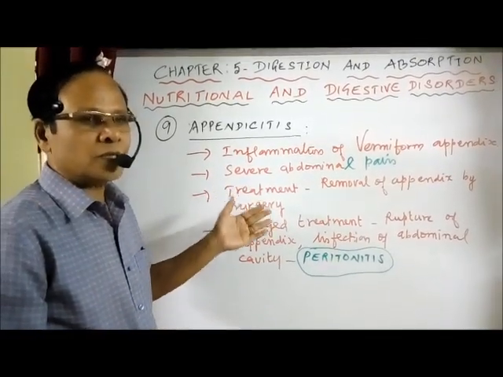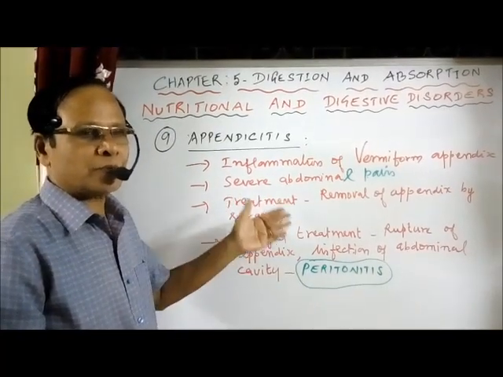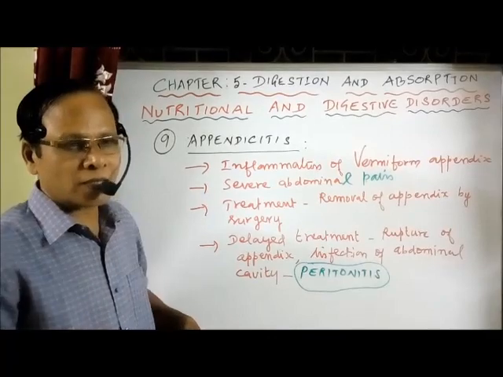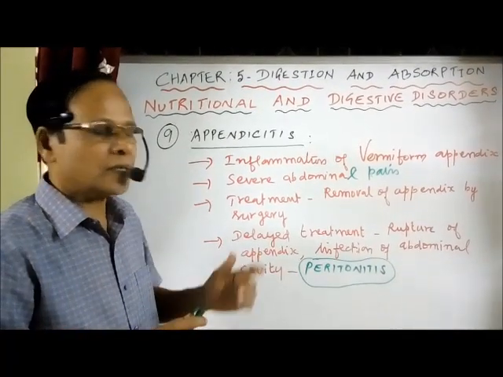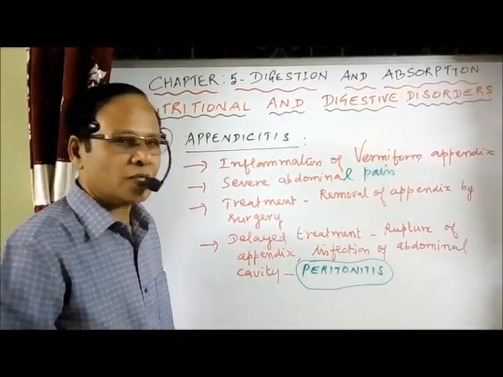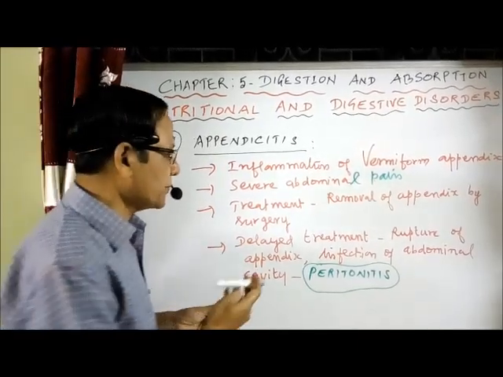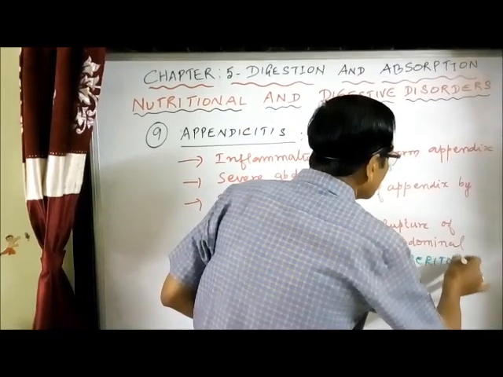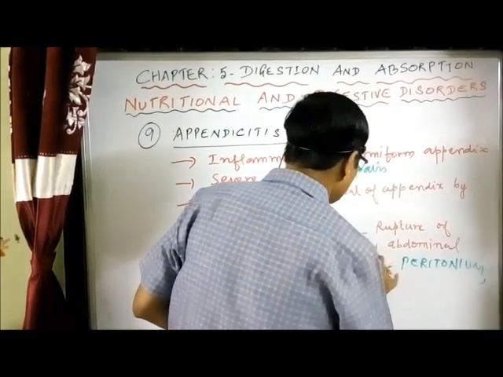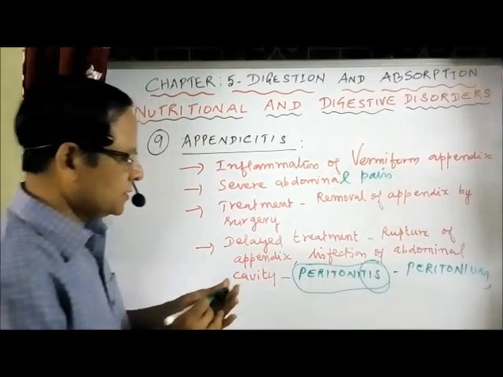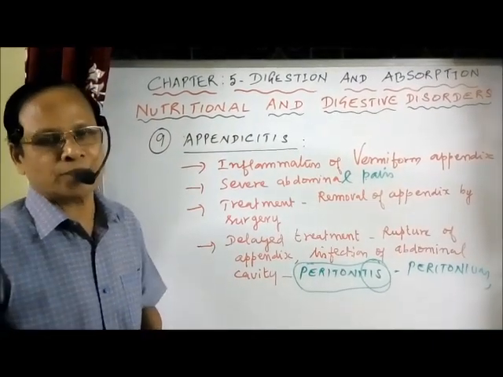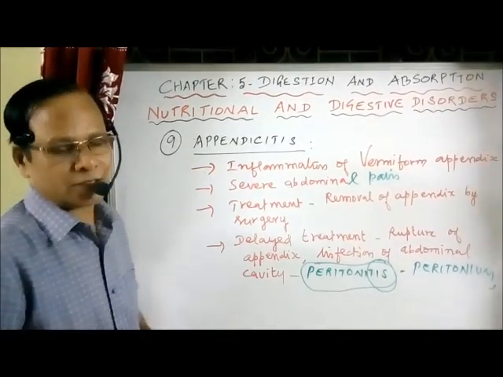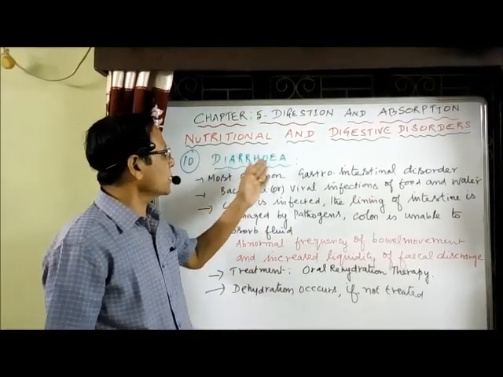So, because of the delay in treatment, the rupture of the appendix occurs, leading to infection of the lining of the abdominal cavity, and that condition is called peritonitis. Inflammation of the peritoneum. I mentioned already, any word ending with -itis means inflammation. So this is the inflammation of the peritoneum, the lining of the body cavity. Okay, that's about appendicitis. The next disorder is diarrhea.